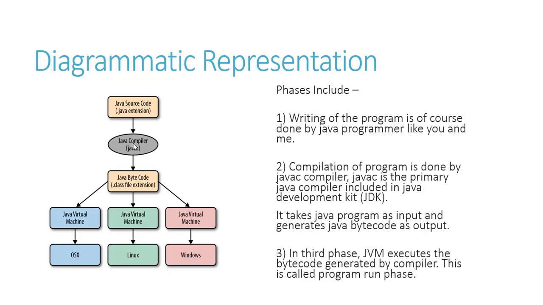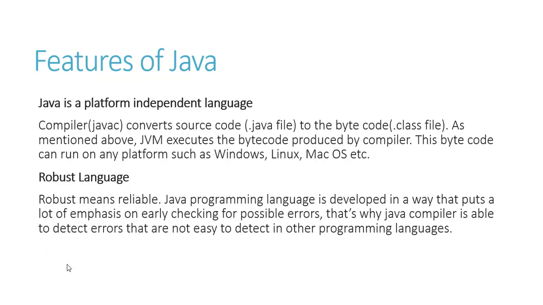Correct? Okay, so basically the Java compiler is present in something called the JDK, that's Java Development Kit, post which the JVM, that's Java Virtual Machine, will execute the code that you've written in machine language. This is machine language, so that other platforms are able to run it. Correct? There are many features why Java is used. First feature is, as I said earlier, it's a platform independent language. That means no matter which platform you've written the program on, you can run it on Windows, Linux, Mac, and so many others. It's robust.